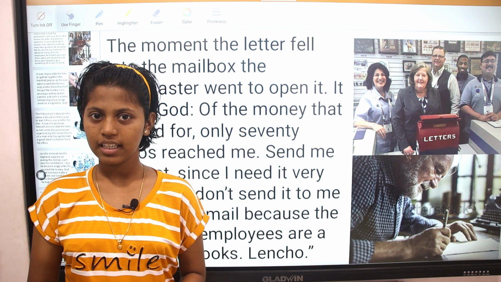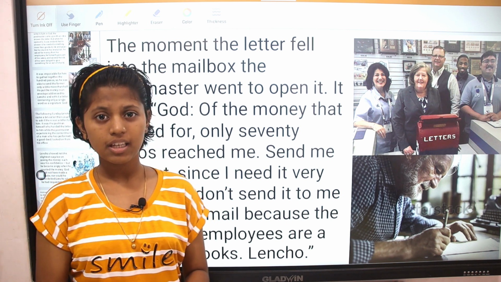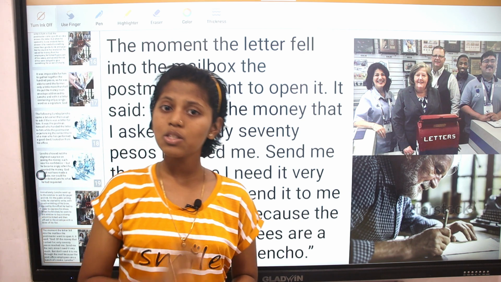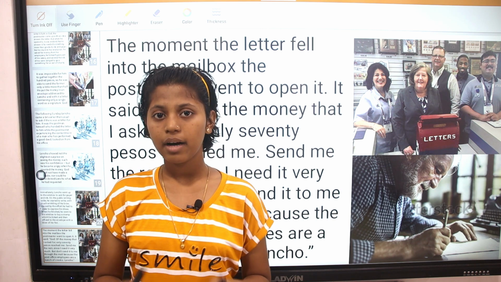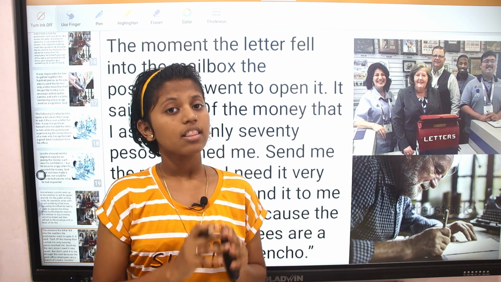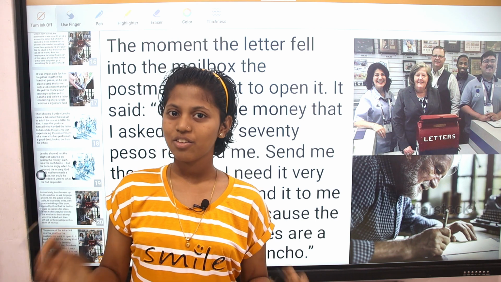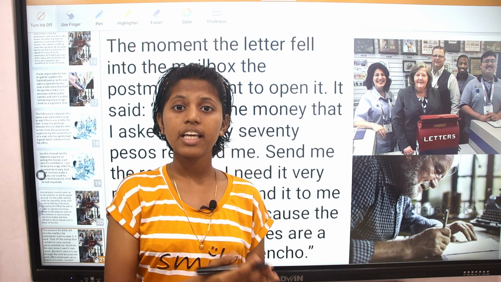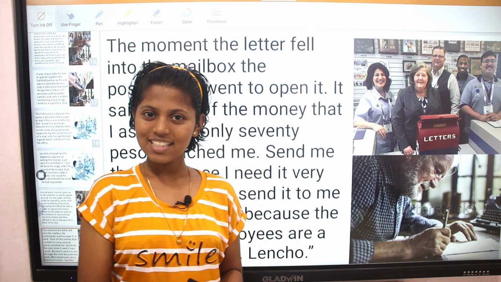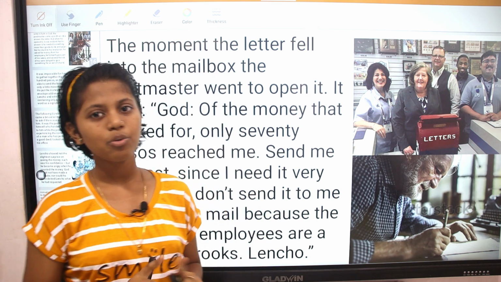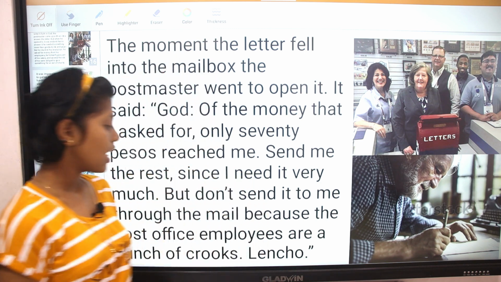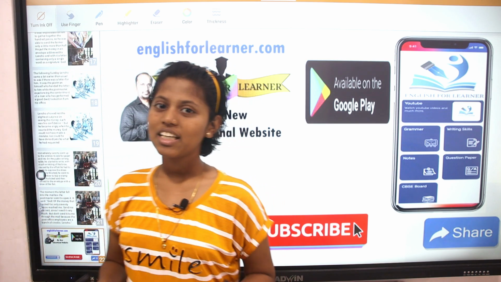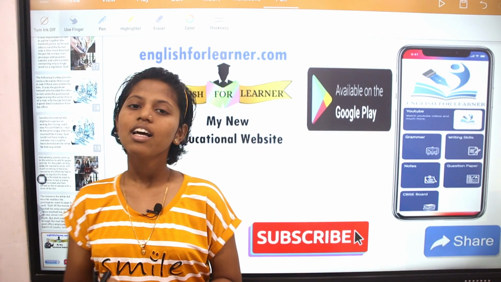As soon as the letter fell into the mailbox, the postmaster came and opened it, and it said that God asked for some money and only 70 pesos reached me. Please send me the rest of the money, because he needed it very much. And he also adds that don't send money through the mail, because these employees were a bunch of crooks. He says this because he thought that these employees would have taken the rest of his money. So he adds that don't send the rest of the money through mail, because these employees are a bunch of crooks. Lencho. Okay friends, so this was the explanation of the lesson, A Letter to God.